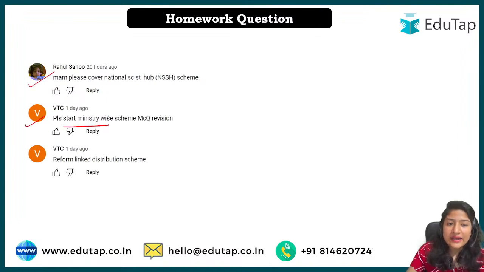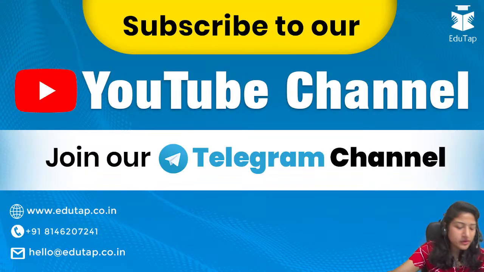And then Rahul, I've taken the suggestion. VTC, currently I can't start with ministry wise. There's a reason for it, because in ministry wise there are some schemes which are not in news currently, and there are some schemes which are usually not that much in news, but they have been in recent months, and those become more important from the examination point of view. That is why currently I cannot start with it. But yes, for reform linked distribution scheme, I've taken your suggestion. I'll work on that.